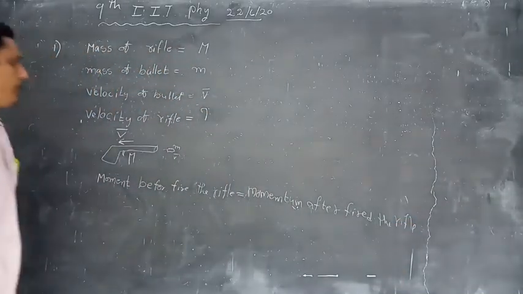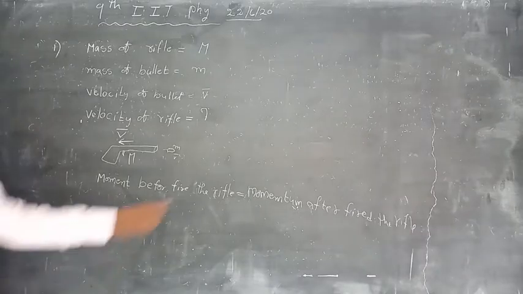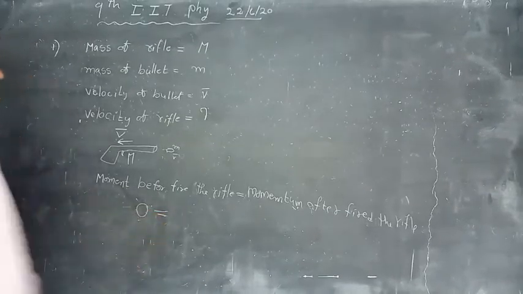Before firing the rifle, the velocity of the rifle is 0, so momentum is 0.